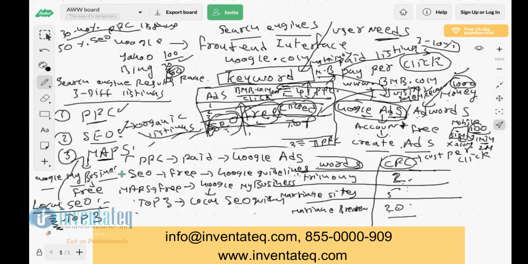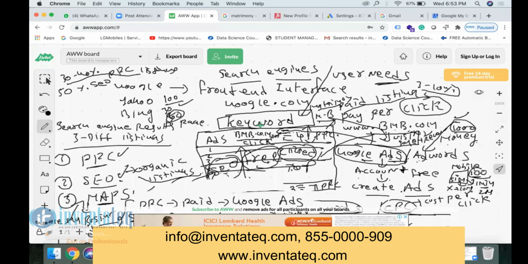Okay, so these 3. Now you have clarity? Yes, sir. Cool. So this is about your Google front end interface. Anyway, in the course, you are going to learn all 3 modules from basic to advanced level. Clear, ma?